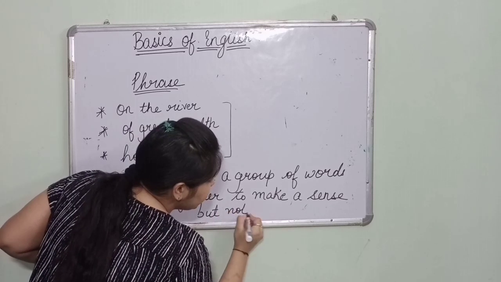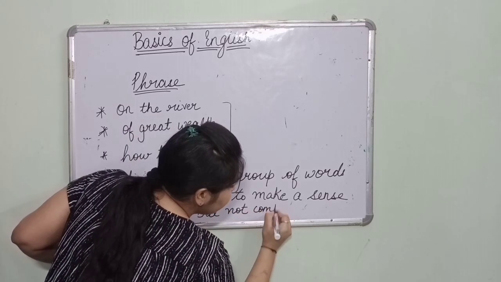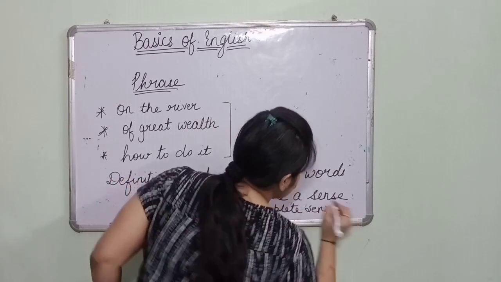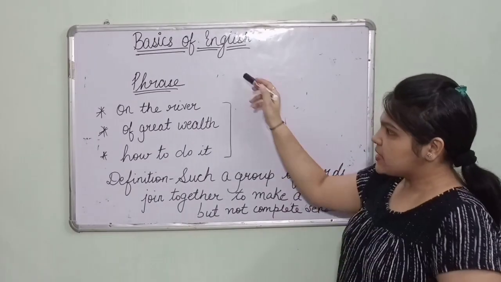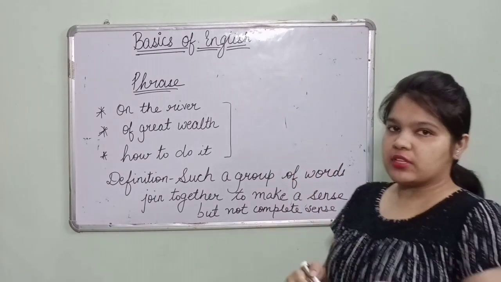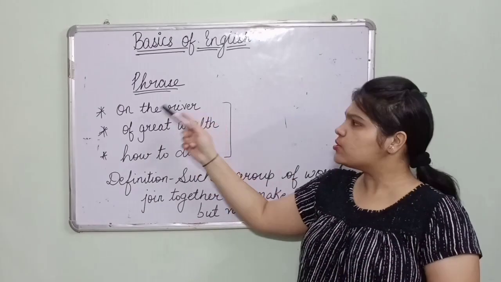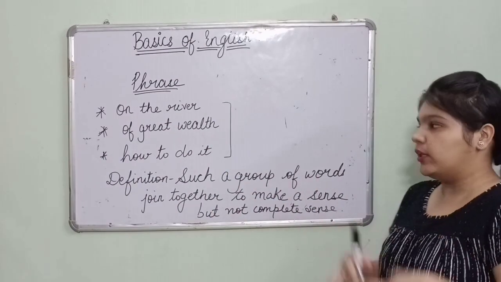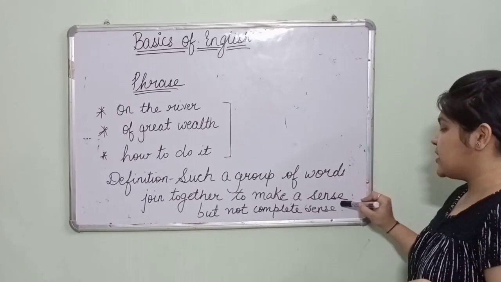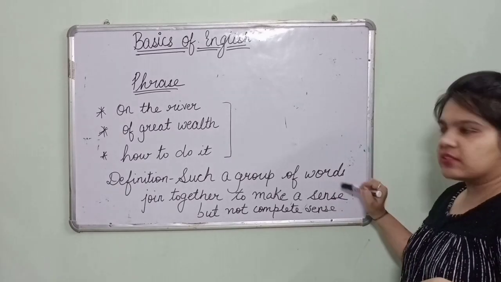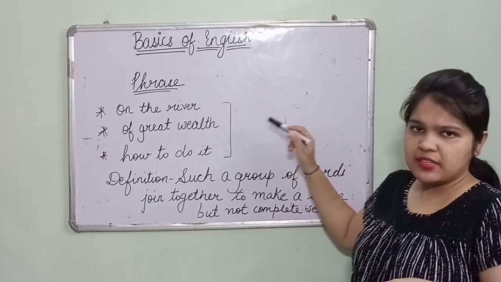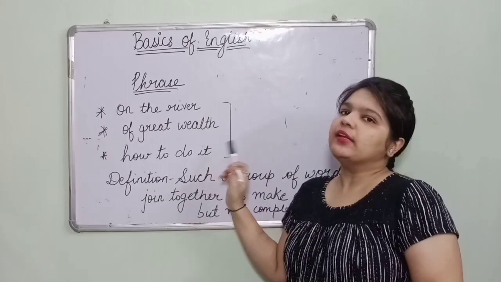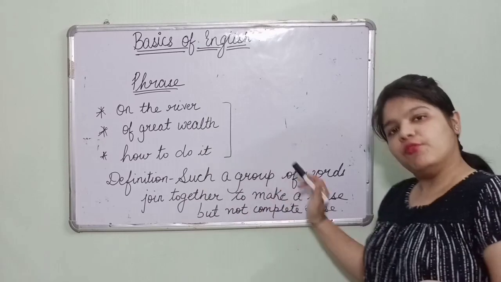They do make sense, but not complete sense. What are phrases? Phrases are a group of words, obviously, that are joined together to make a sense. They are making some sense, but they are not making a complete sense at all. So these are the phrases.